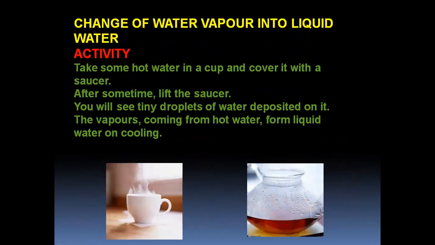Change of water vapor into liquid water. One activity is there. Take some hot water in a cup and cover it with a saucer. After some time, lift the saucer or plate. You will see tiny droplets of water deposited on it. The vapors coming from hot water form liquid water on cooling. So you can see the picture. Here the water vapor is coming out. When you cover it with a lid, you can see the water droplets here.